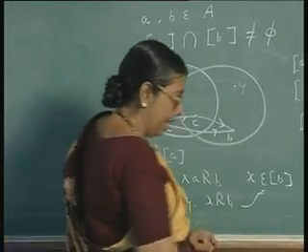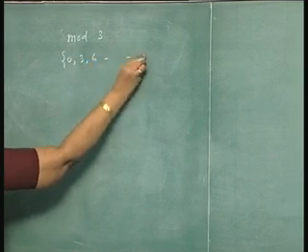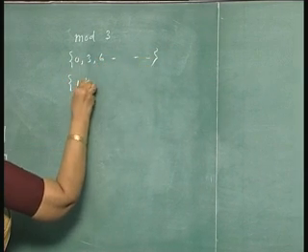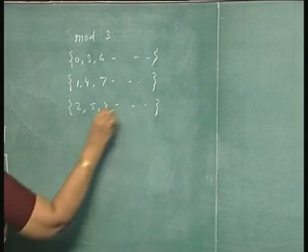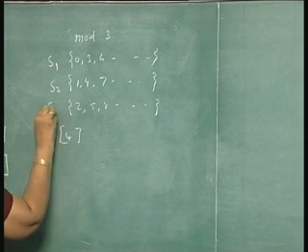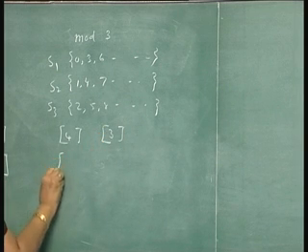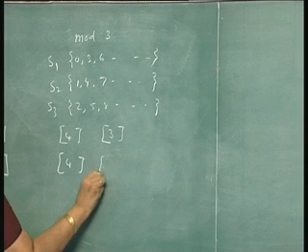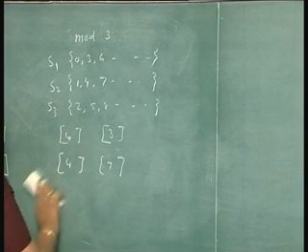Let us take that example. Say mod 3, we had 3 equivalence classes: 3, 6, 9 and so on; 1, 4, 7 etc.; 2, 5, 8. Now, if you take the equivalence class of 4, that is S2, and if you take the equivalence class of 3, that is S1, they are disjoint. If you take the equivalence class of 4 and the equivalence class of 7, they are the same. So, either they will be the same or they will be disjoint. That is what is meant by the first part of the proof.